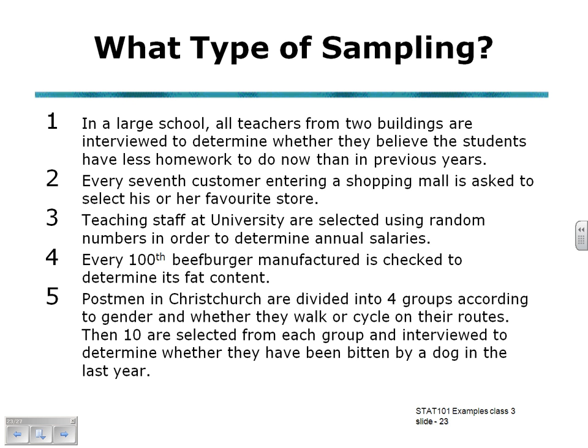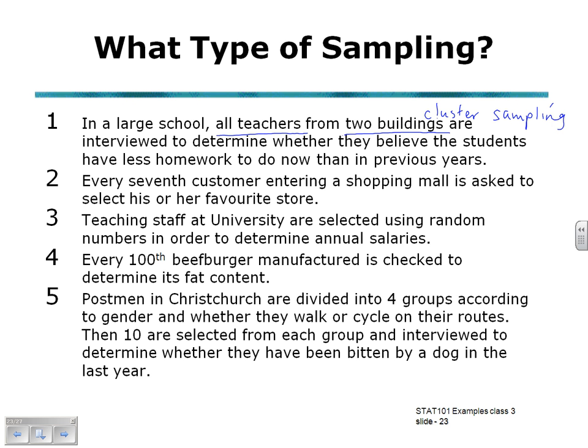In our question, what type of sampling? In number 1, in a large school, all teachers from 2 buildings are interviewed to determine whether they believe the students have less homework to do now than in previous years. All teachers from 2 buildings leads us to the conclusion it's cluster sampling. We're selecting the buildings randomly and then we're interviewing all teachers from those 2 buildings.